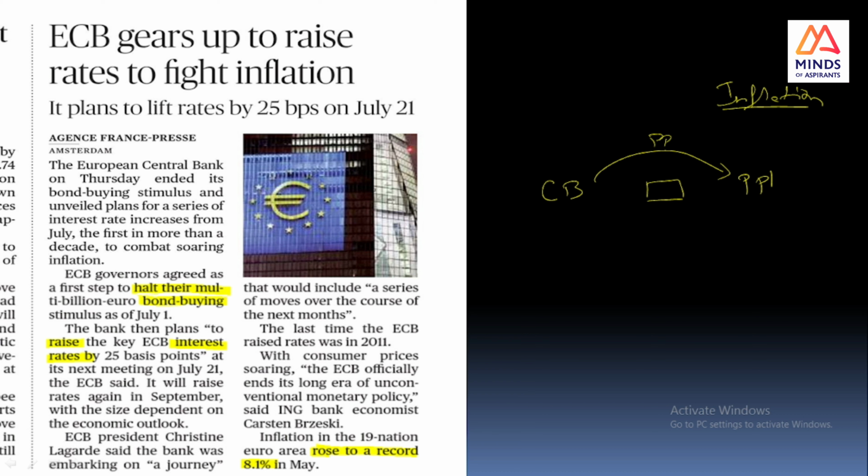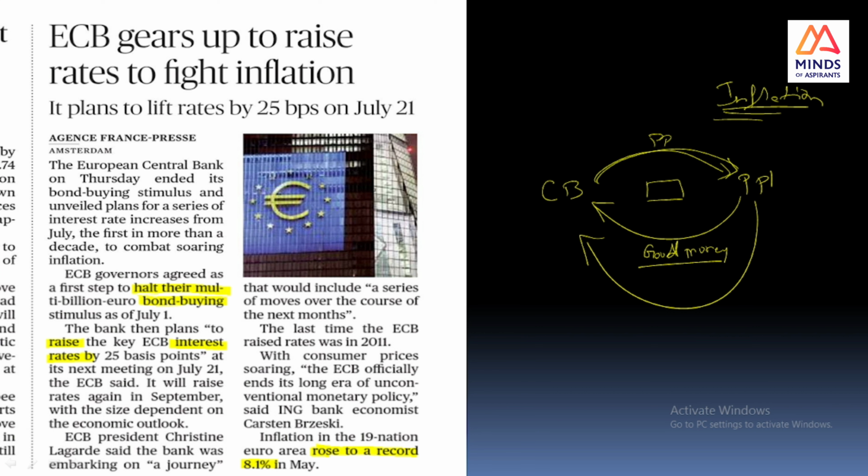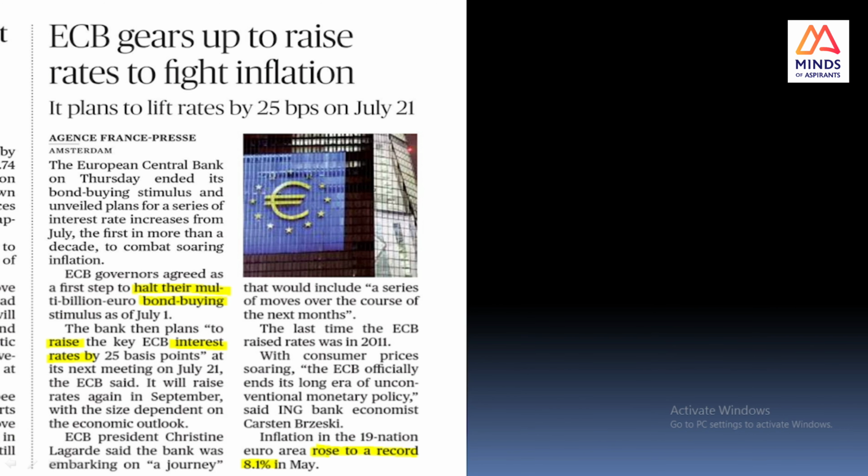Okay, and in return, people will give money, good money will be given back to the government. Fine. So in this case, money will get absorbed because we have an inflation condition. The central bank will give bonds, and in return good money will be absorbed from people to the RBI. Thereby the RBI or the central bank has achieved its objective because of the higher inflation rate.